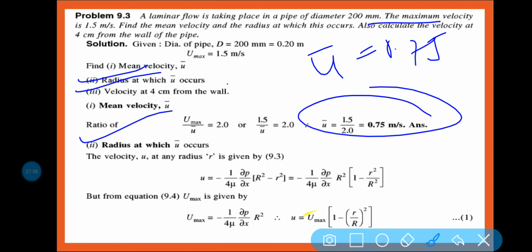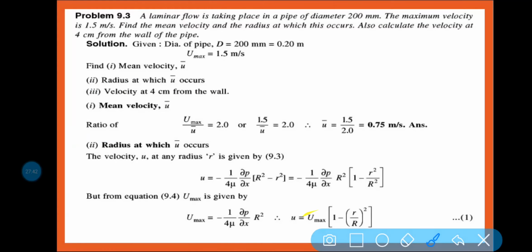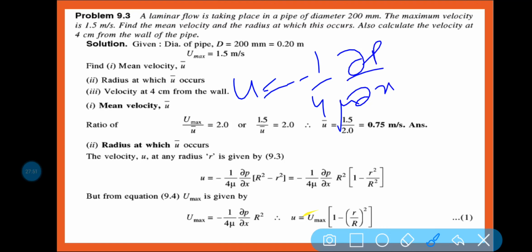So you know the formula u is equal to minus 1 by 4 mu del p by del x into (R square minus r square), isn't it?